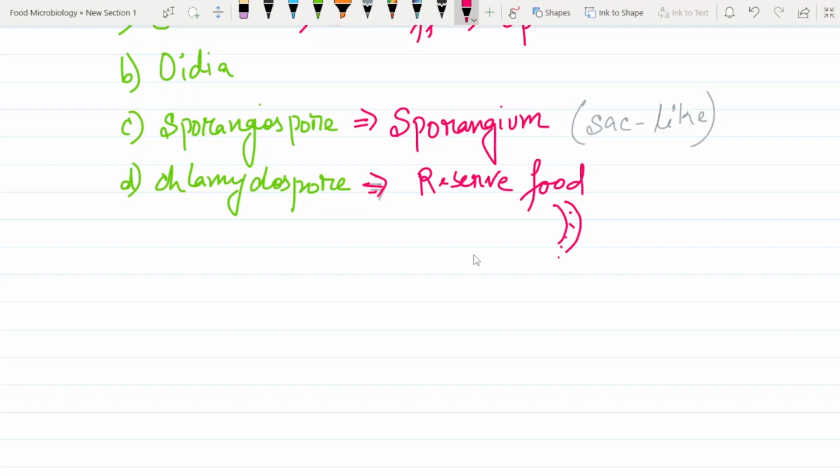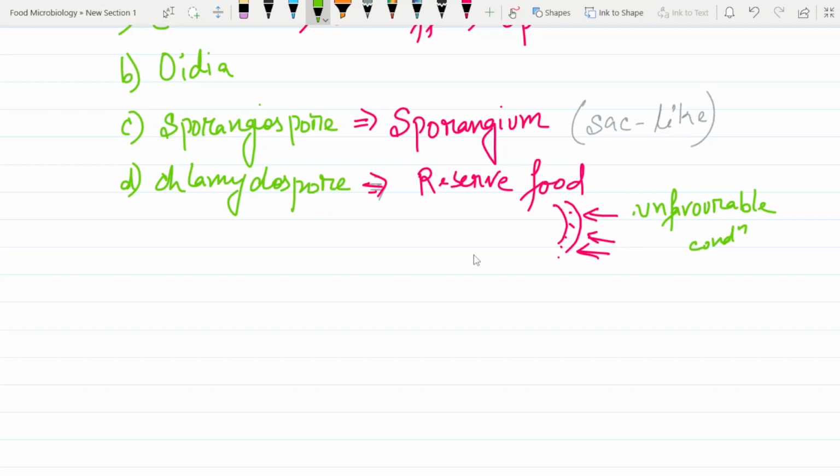Since it has a thicker cell wall now, it becomes resistant to unfavorable conditions, or you can say unfavorable climate or whatever it is.